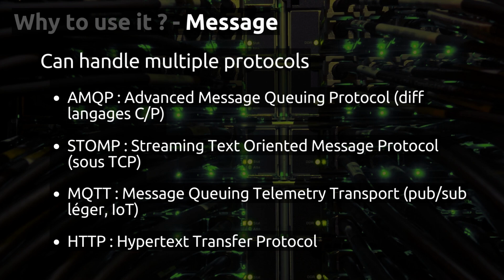MQTT is in really current usage in IoT. For example, in industry, you can use MQTT, for Message Queuing Telemetry Transport. This is really for short messages. And after that, you have HTTP, for Hypertext Transfer Protocol, but you already know that, I think.